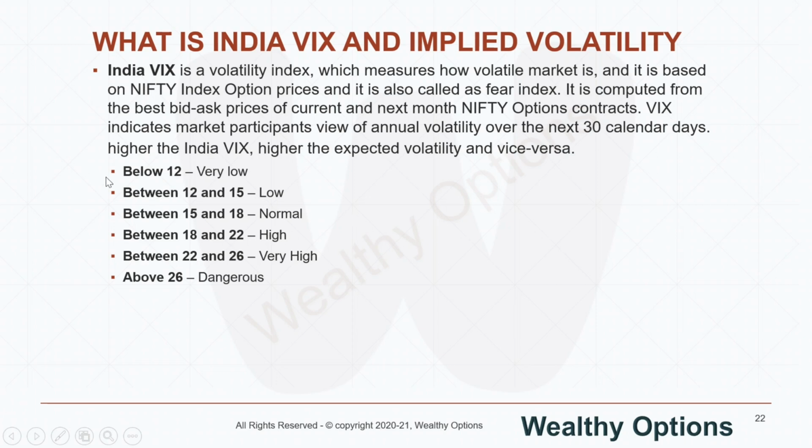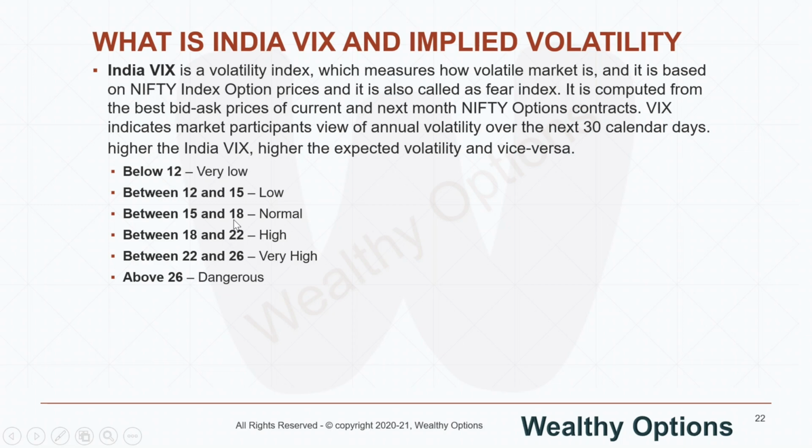And these are the different values or ranges by which we can perceive volatility. Generally, if India VIX is trading below 12, the market is very low volatile, so there may not be big fluctuations. 12 to 15 is low, and generally India VIX used to trade between 15 to 18, until the pandemic hit us in March 2020.